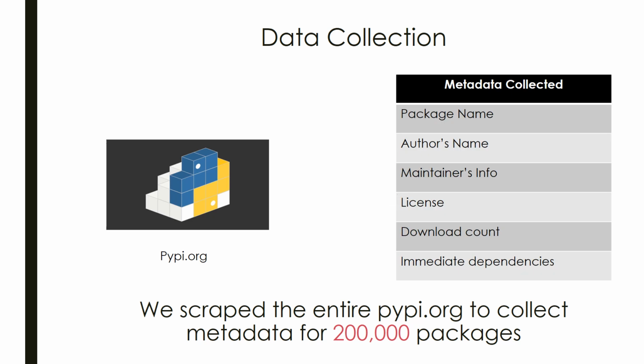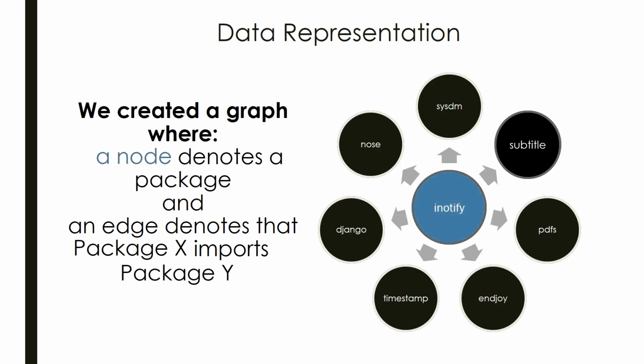For this project, we scraped the entire PyPI.org and collected information from more than 200,000 packages. All this information was represented in the form of a directed graph where a node denotes a package and the edge shows that a package X requires a package Y. This helped us create a massive dependency graph to run our queries.